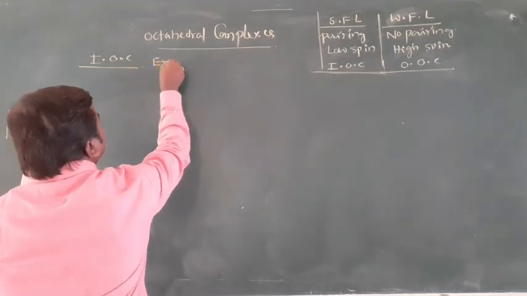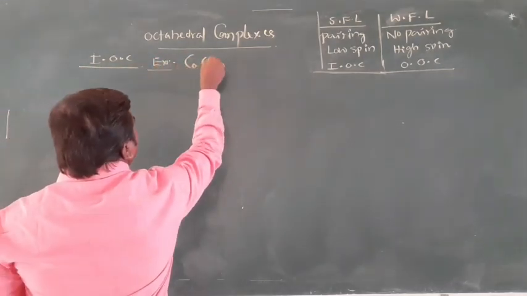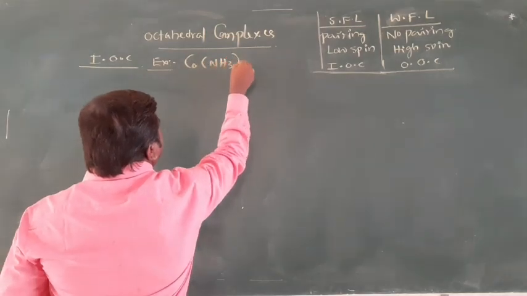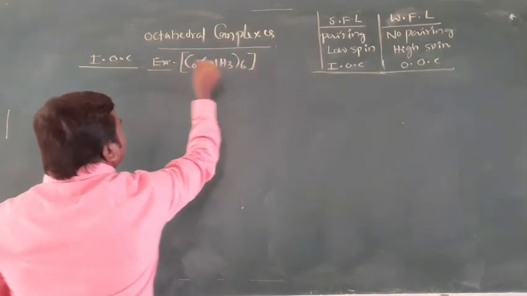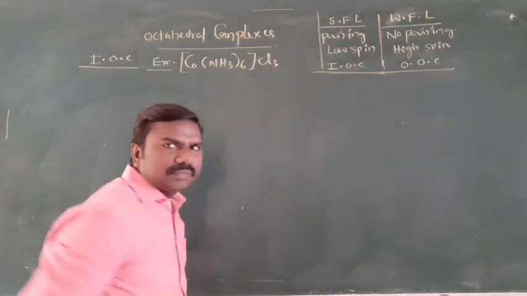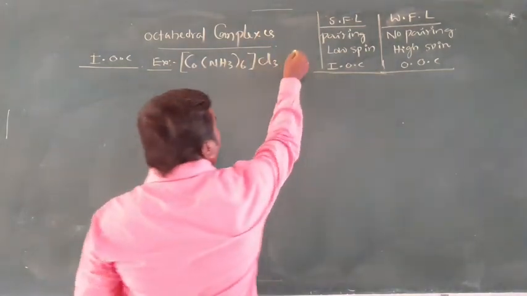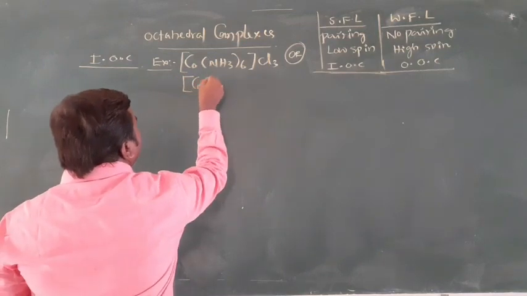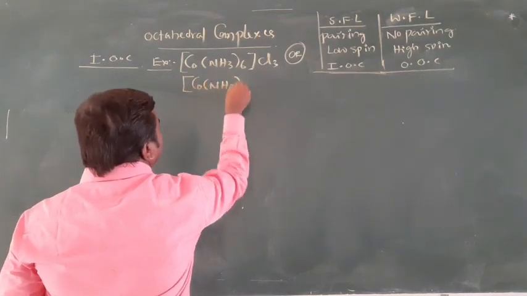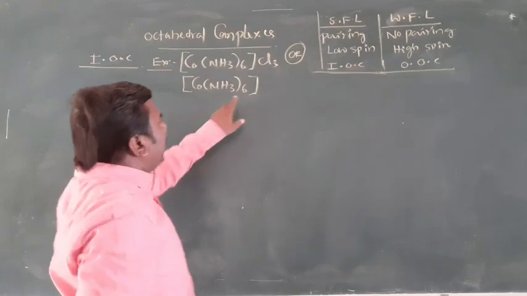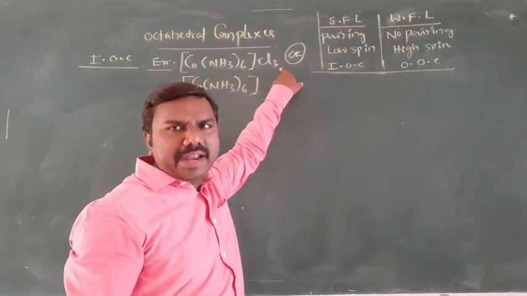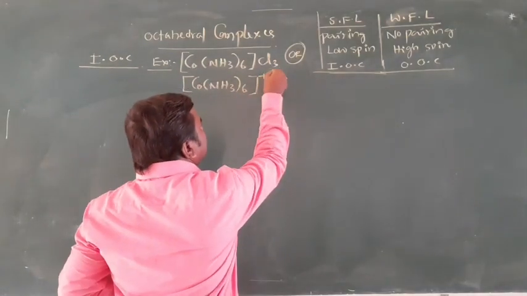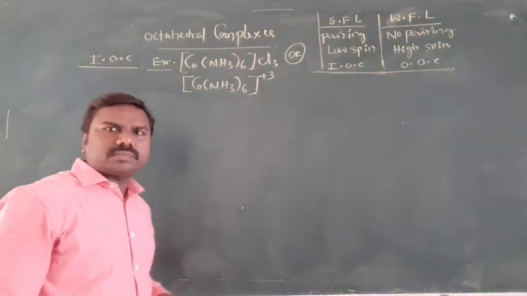Example is [Co(NH3)6]Cl3. They will write like this. Otherwise, it can be written as [Co(NH3)6]3+, it is plus 3, the 3 Cl will be minus 3. So it is plus 3, as you wish.